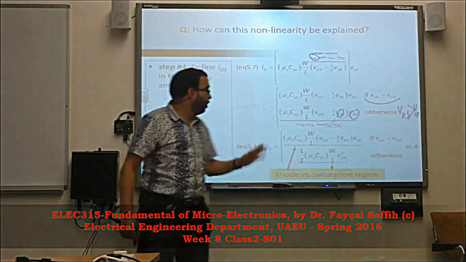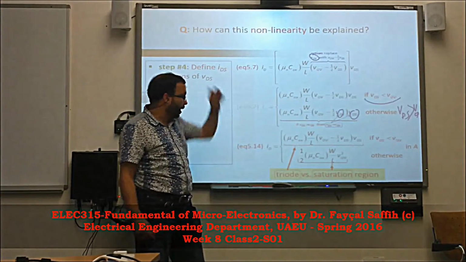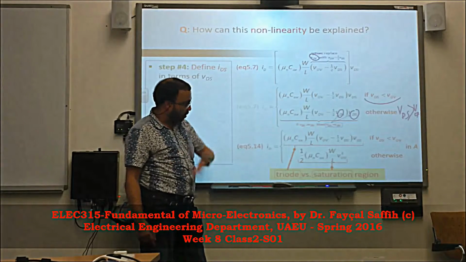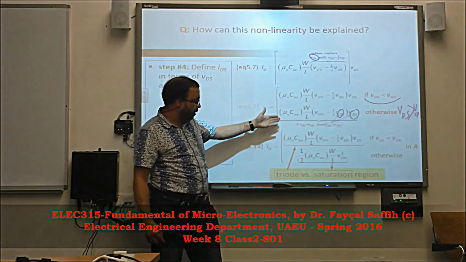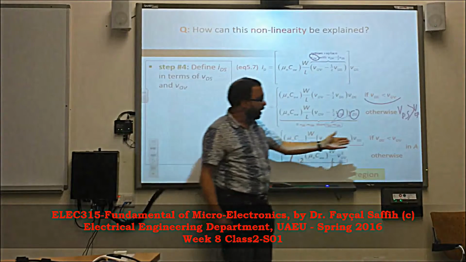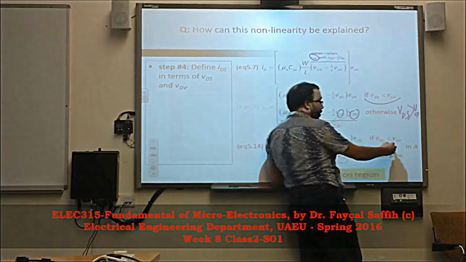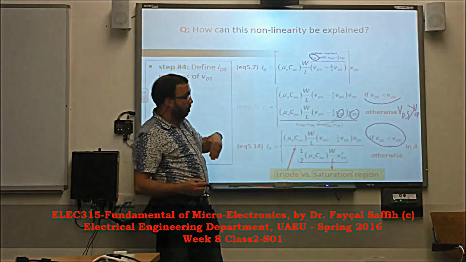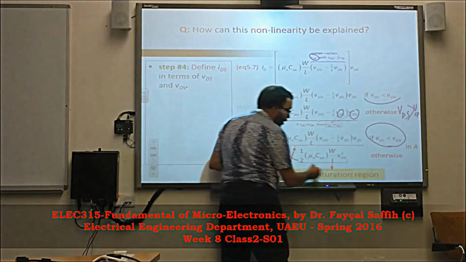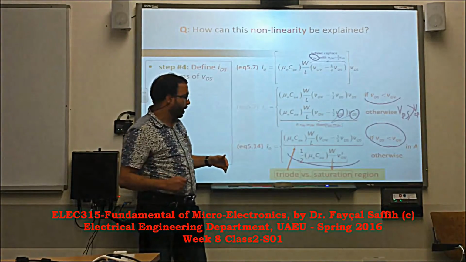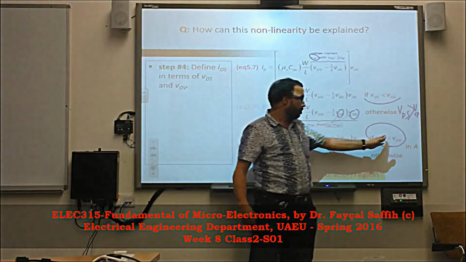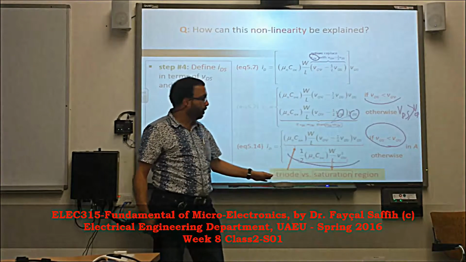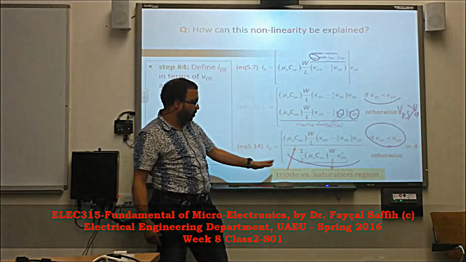Yes or no? Yes. So basically what we want to say here is that the current in the channel, or through the transistor, will behave according to this set of two equations. The equation here applies only when VDS is less than the overdrive. When VDS is above the overdrive, the current will take the shape of this equation. Okay? So this zone, where VDS is less than the overdrive, we call the triode region, or the triode zone.